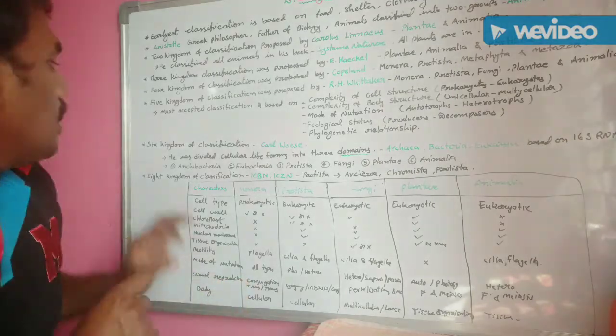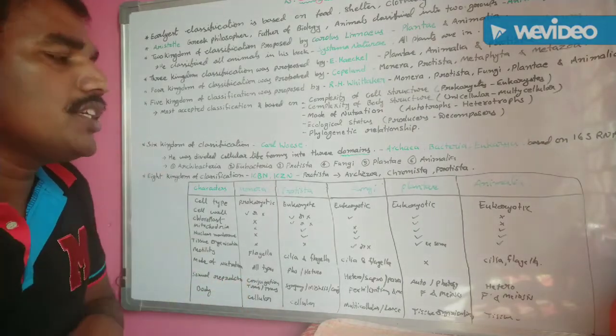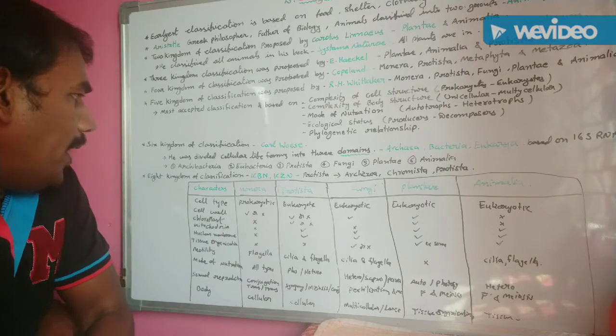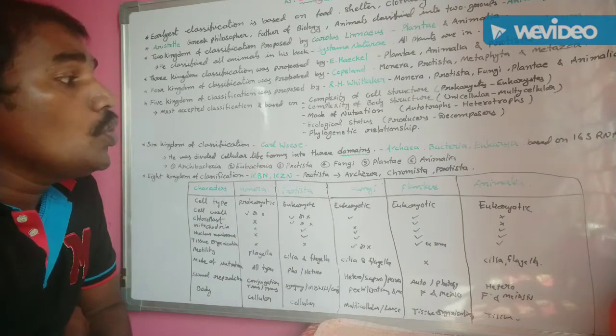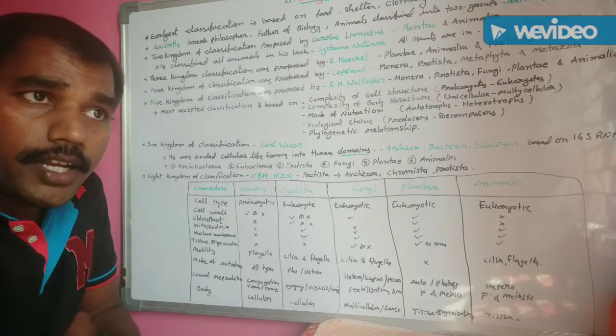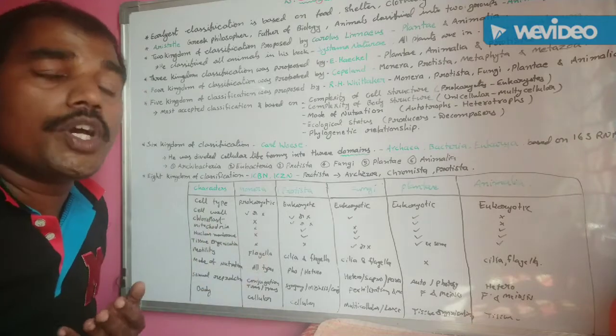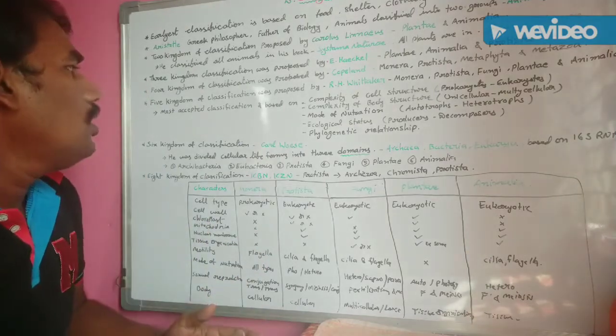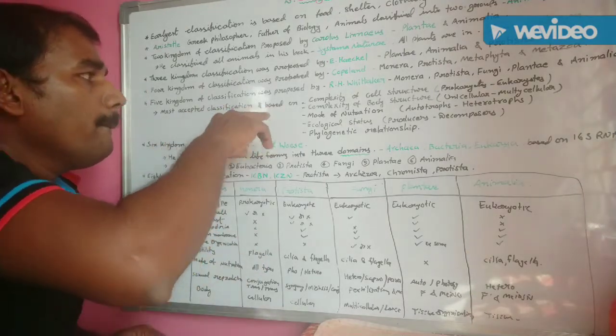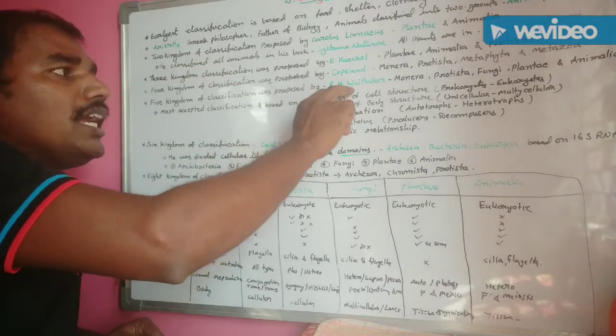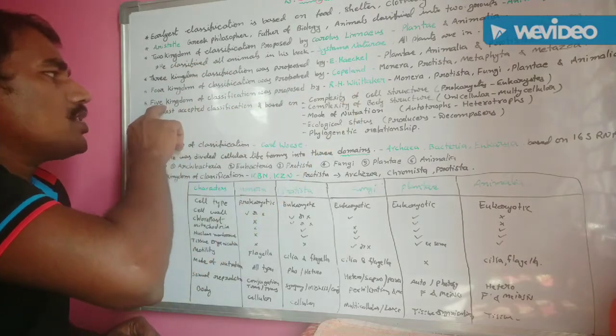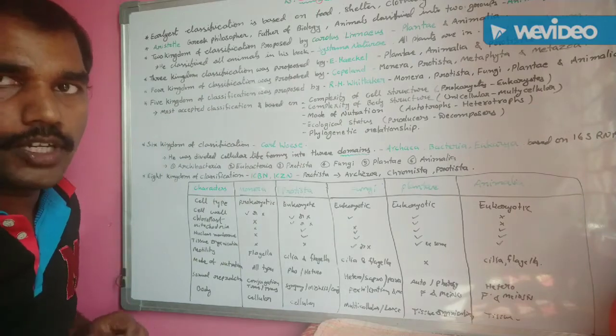In this way, the six kingdom classification was proposed by Carl Woese. But the majority of scientists accepted and followed this R.H. Whittaker classification, that is the five kingdom classification.